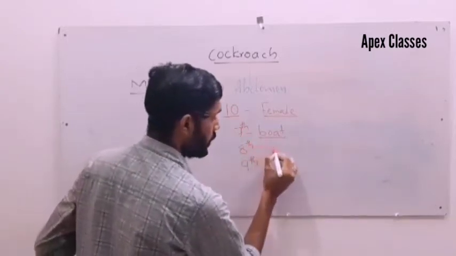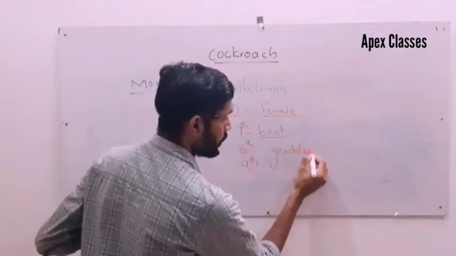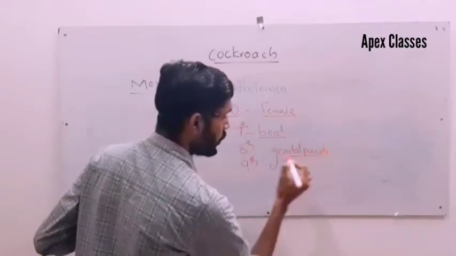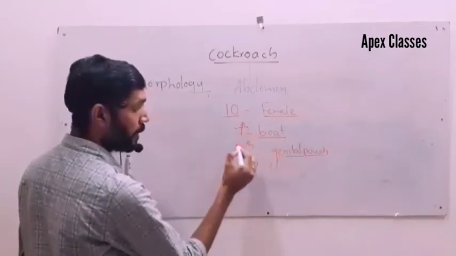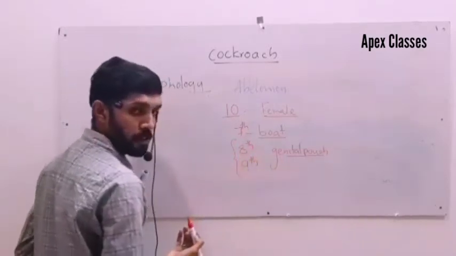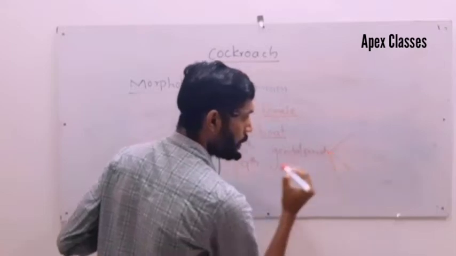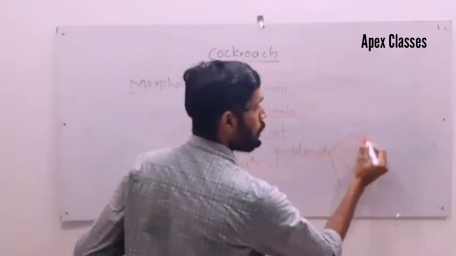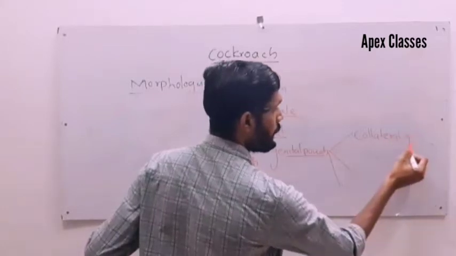it forms its genital pouch. So the seventh sternum is boat shaped, together with the eighth and ninth sternum forms its genital pouch. Its anterior part consists of collateral gland, important, collateral gland.